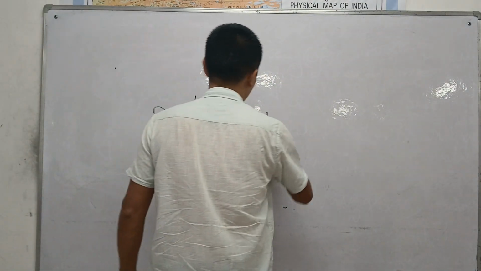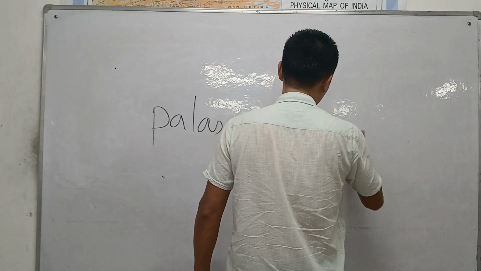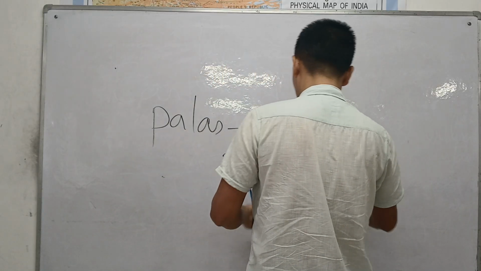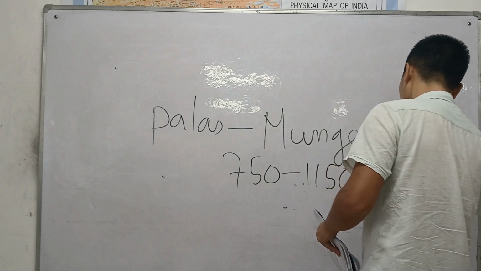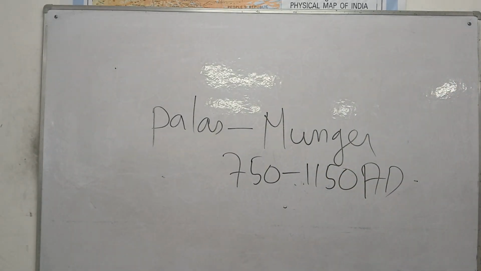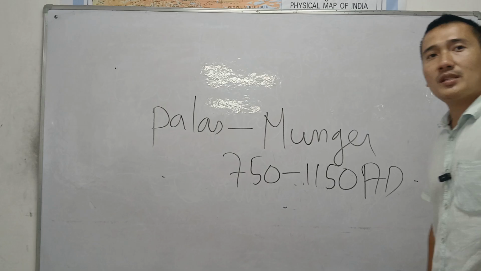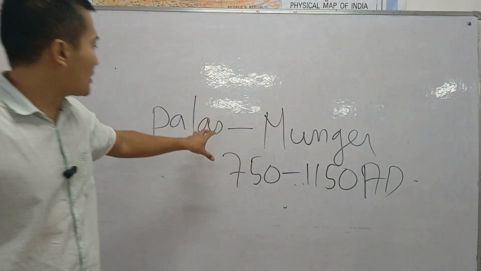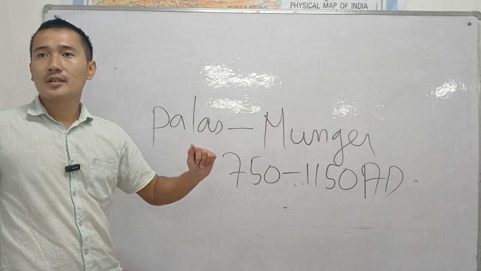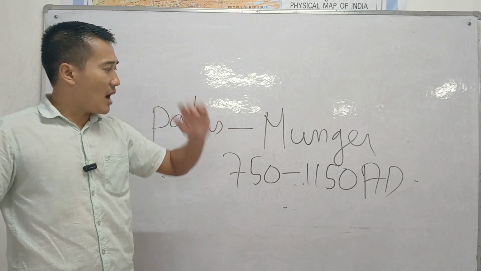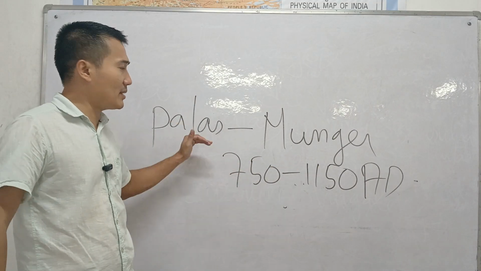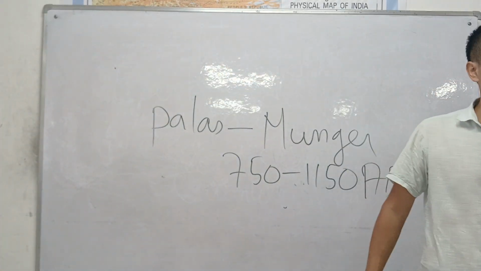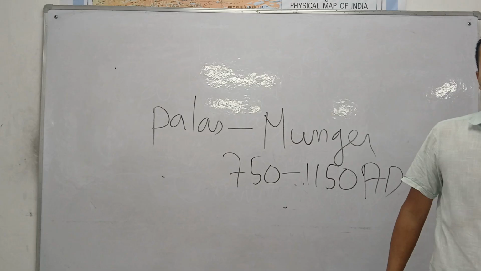Palas. Please write down: 750 till 1150 AD. This small dynasty ruled over present-day Bengal, Bihar, and Orissa. This will never be asked, but the Palas are the first dynasty, which ruled from 750 till 1150 AD with the capital city at Munger. Munger is in Bihar. So please write down this one. This is the basic introduction about the first dynasty.